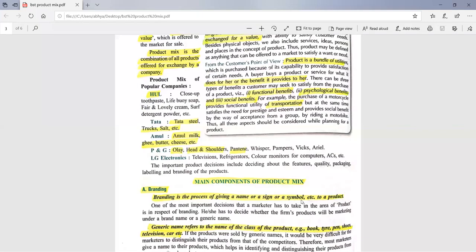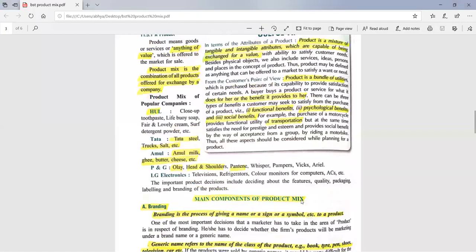Tata: Tata Steel, Tata Car, Tata Sumo, trucks, salt, etc. In the automobile sector also Tata has a good name. Amul: milk, ghee, butter, cheese, chach, etc. Procter and Gamble, P&G: Olay, Head and Shoulders, Pantene, Pampers, Vicks, Ariel. LG Electronics: many televisions, refrigerators, color monitors for computers, ACs, many product lines. So all the big companies are not selling only one product. They are all involved in diversification. It means which type of structure they will have: a divisional structure. For one product, they will have one division.